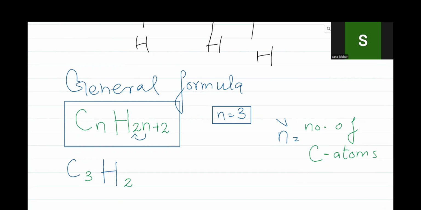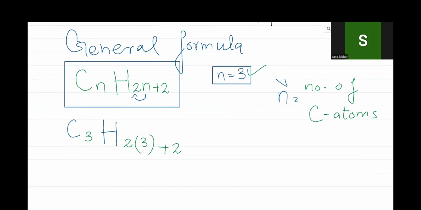What was n? n is 3. So we put 2 times 3, 2n plus 2. When we solve it, 3 times 2 is 6, and 6 plus 2 is 8. So it means we have 8 hydrogen atoms present in this molecule.